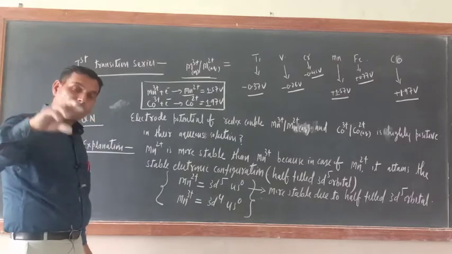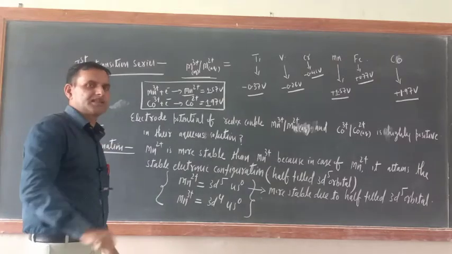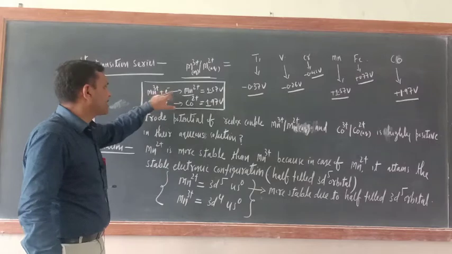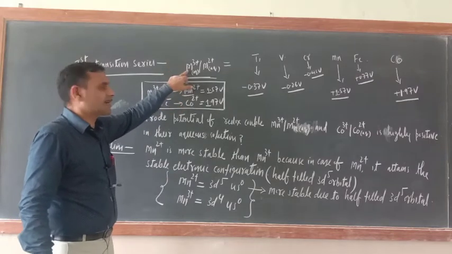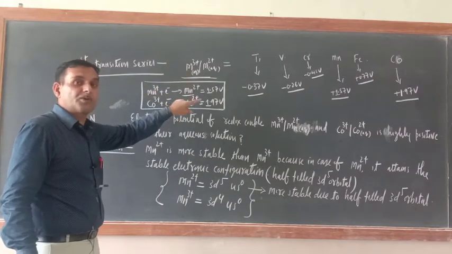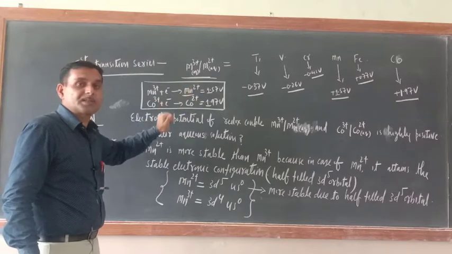Now you have to explain why their electrode potential is positive, if this reaction is taking place in this redox couple, and why their electrode potential is negative.